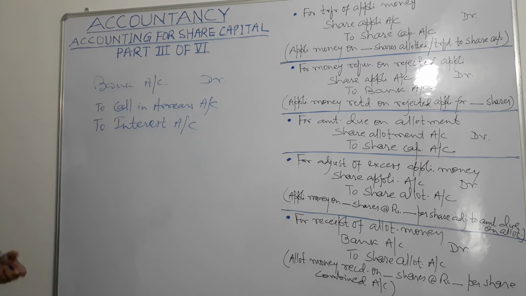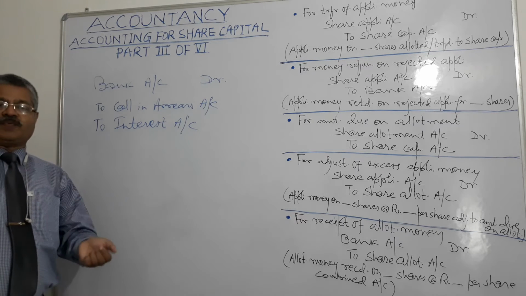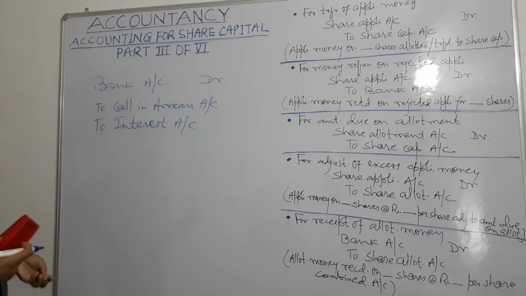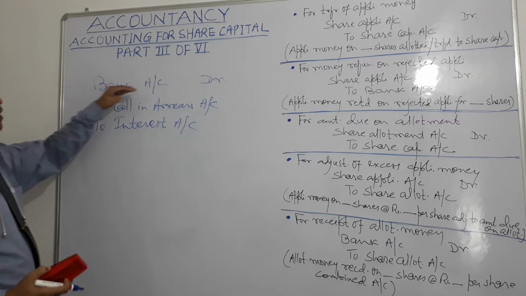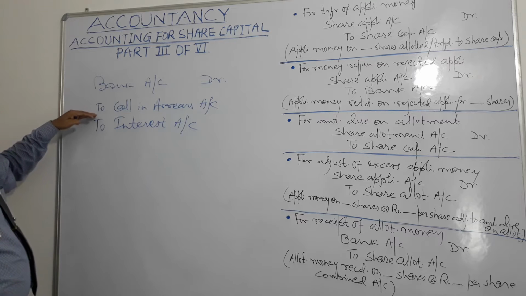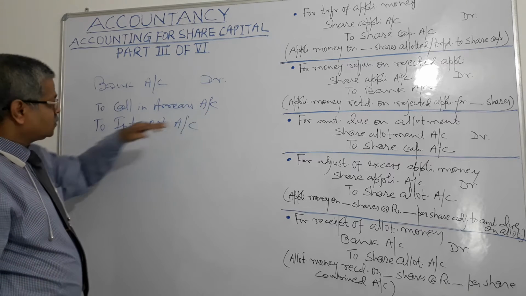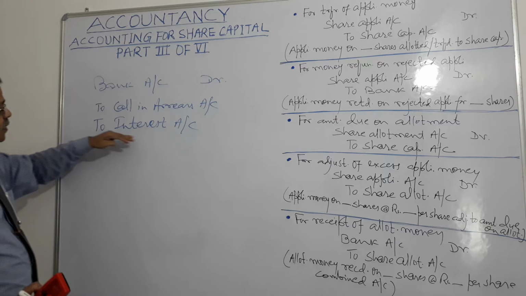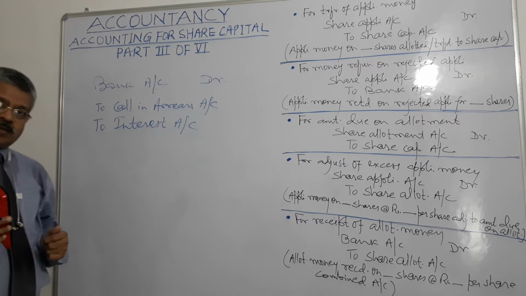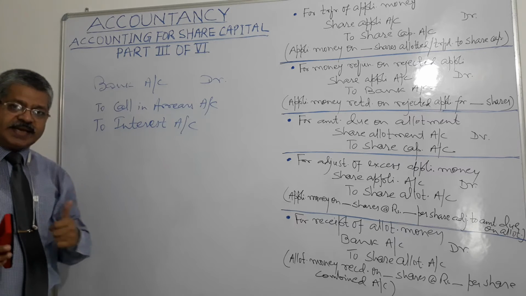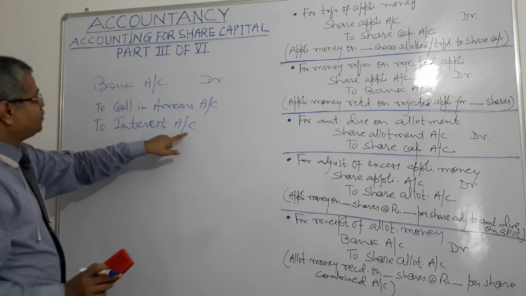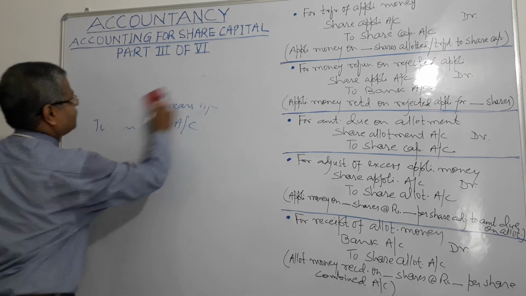On receipt of call money with interest, the company has received call money with interest. So the accounting entry will be bank account debit, in this account that call money with interest has gone, and credit to call in arrears account, whatever amount call was due, and remaining amount to interest account, right? And the narration will be calls in arrears received with interest.